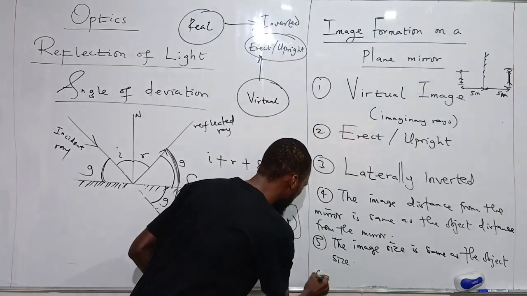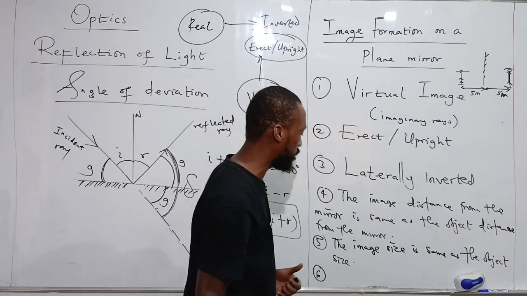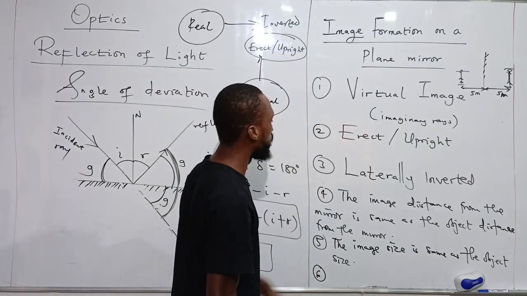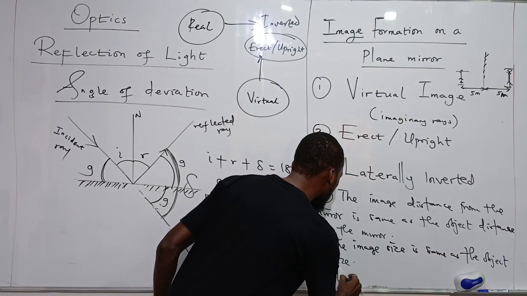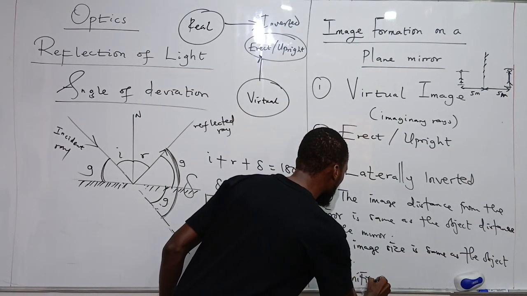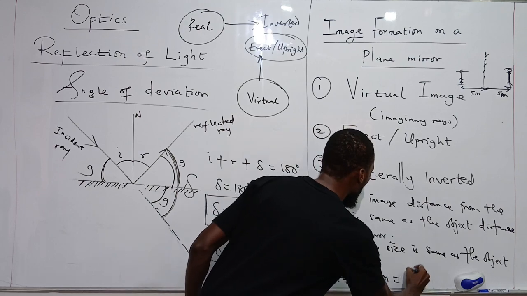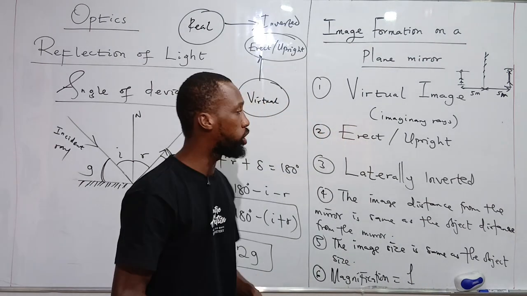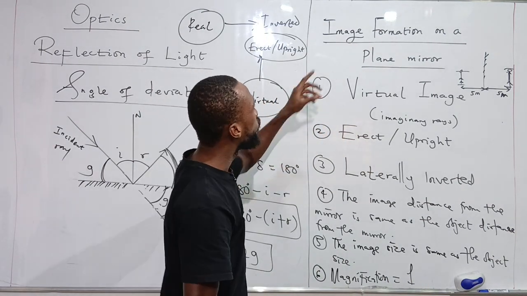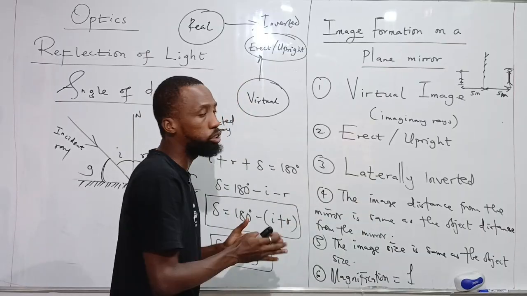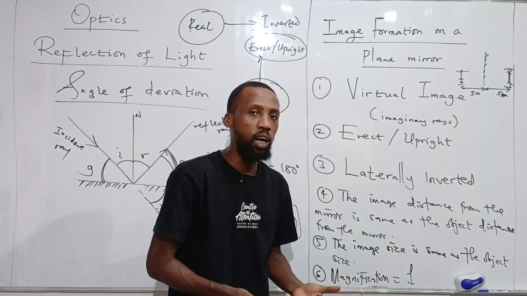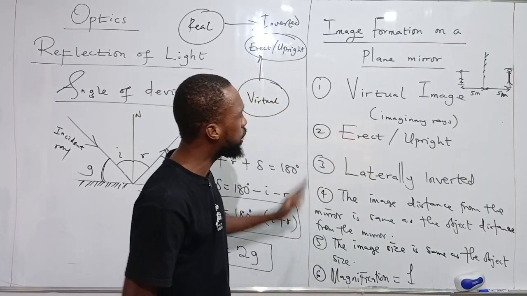Of course, there's magnification, so magnification is just 1. That is the sixth property: magnification is unity. The magnification is equal to 1 for a plane mirror. So these are the properties of the image that will be formed by a plane mirror. It is important to take note of this.